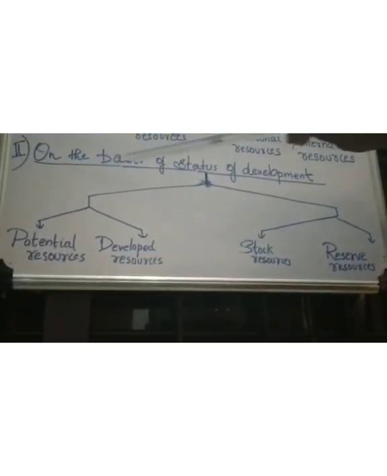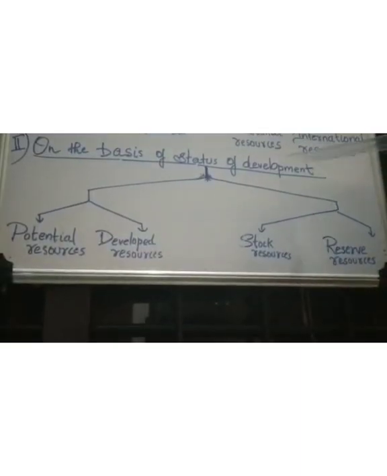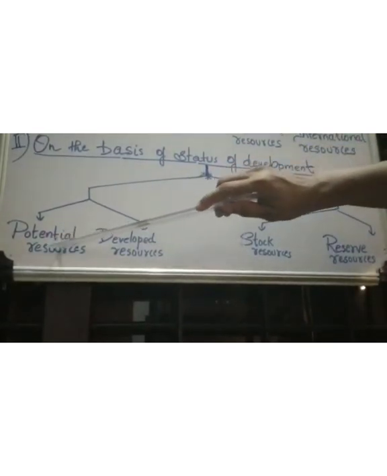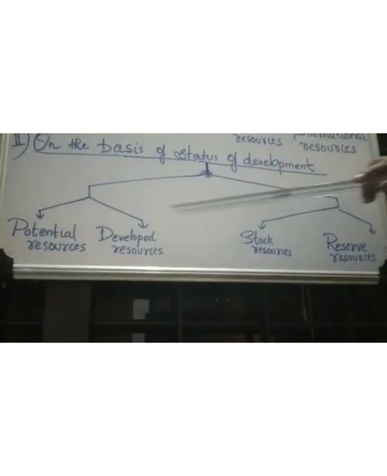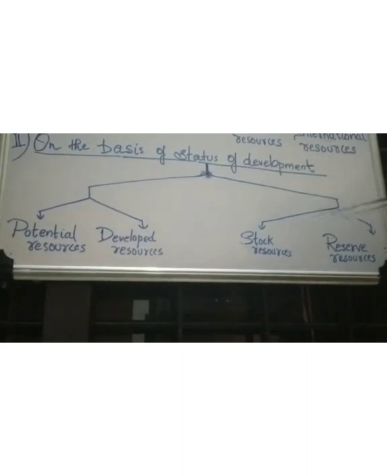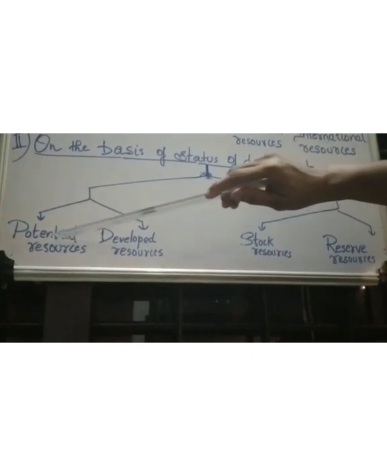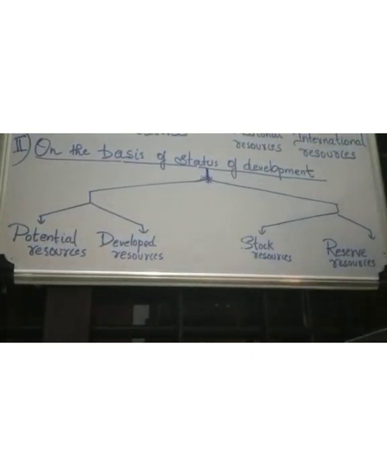Children, on the basis of status of development, resources can be classified into four. They are potential resources, developed resources, stock resources, and reserve resources. Let us learn the difference between potential resources and developed resources.